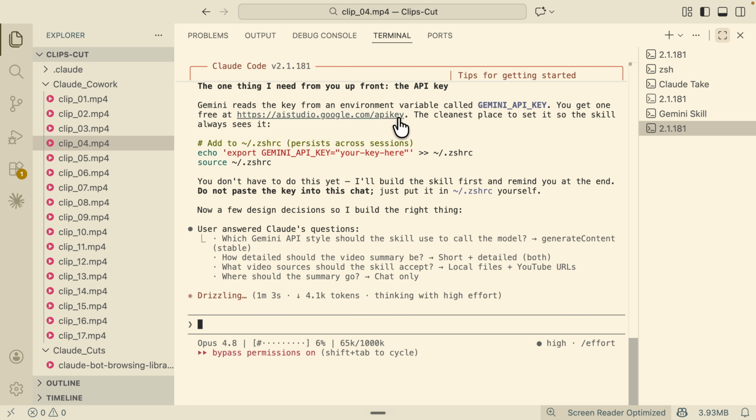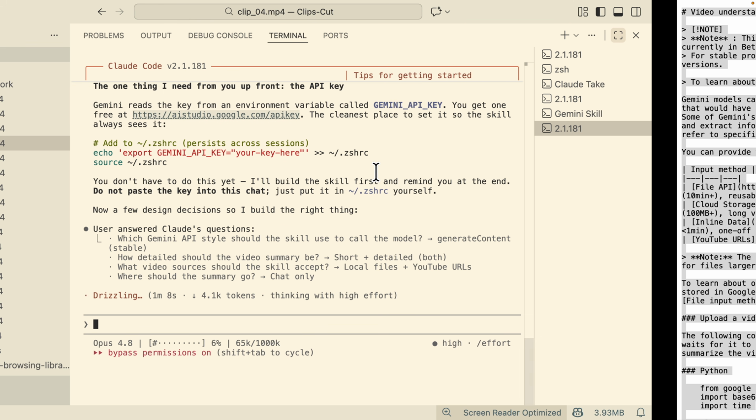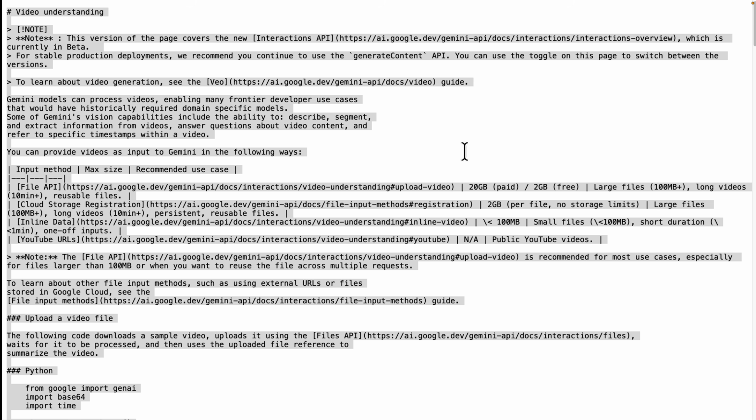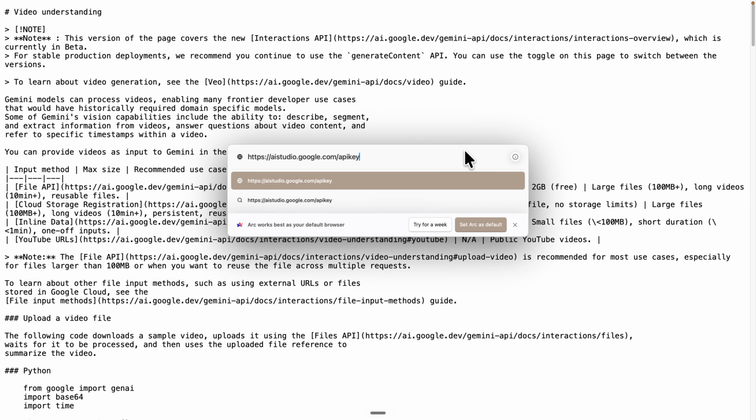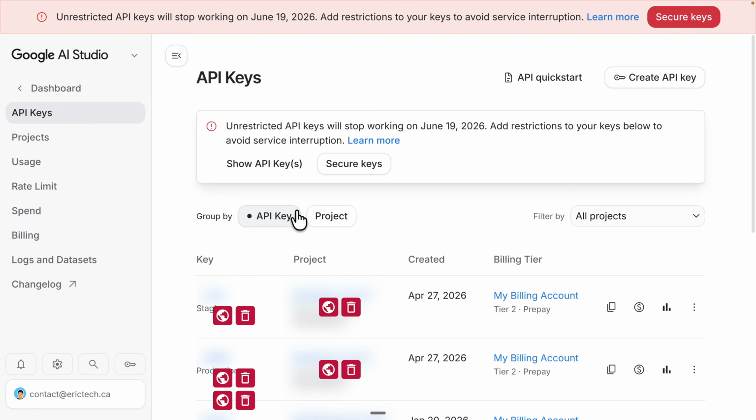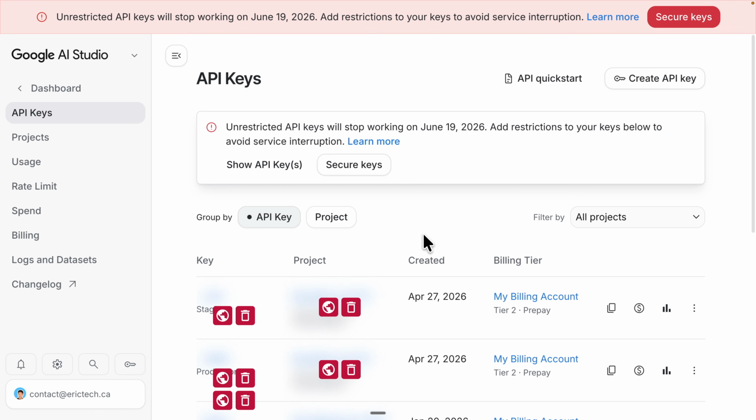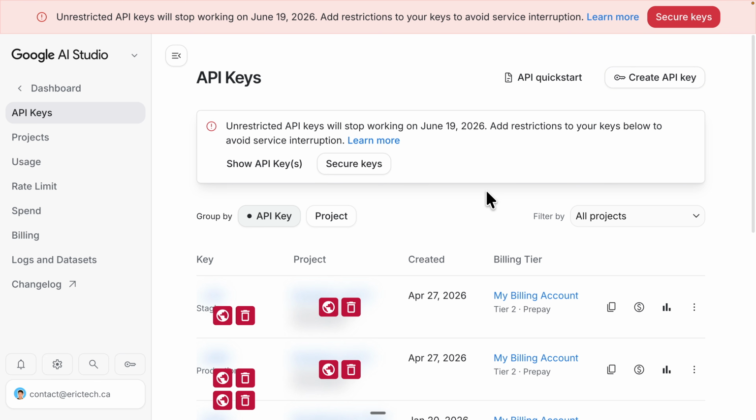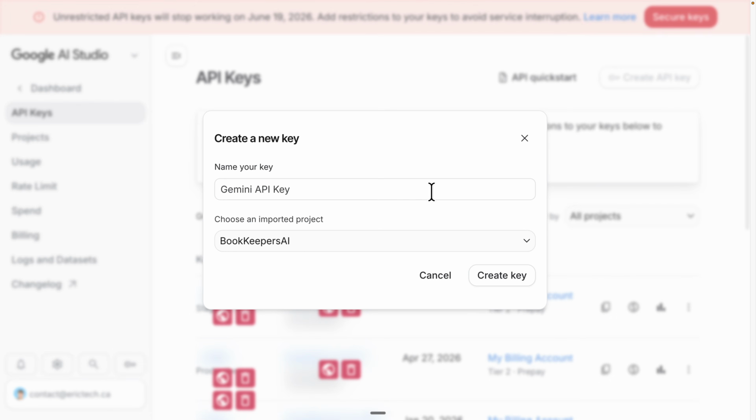Okay, and in the meantime, I'm going to go to this link and try to get the API key for this entire Gemini API. So I'm going to head over to this link right here. And this will basically be our Google AI Studio. You can see here, this is our Google AI Studio. And simply what we have to do here is create an API key. I'm going to create a new key right here.